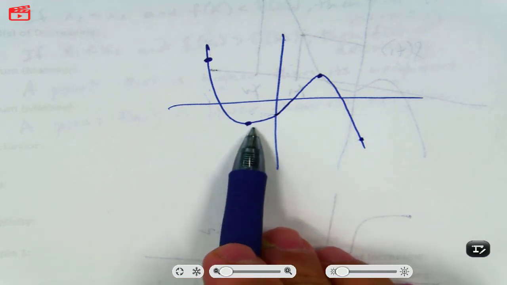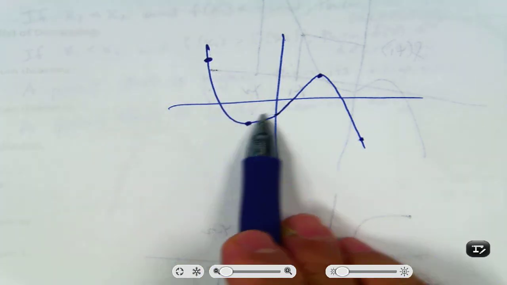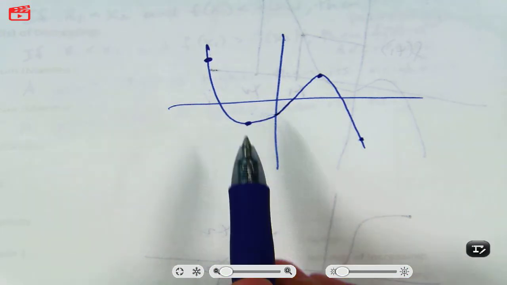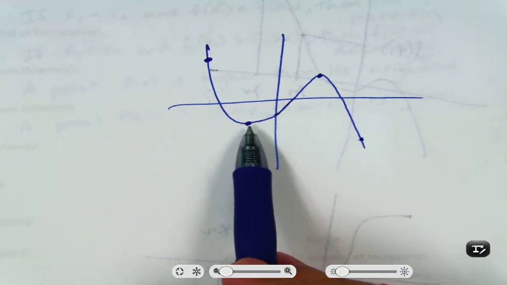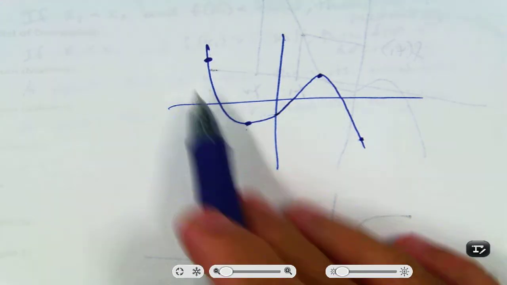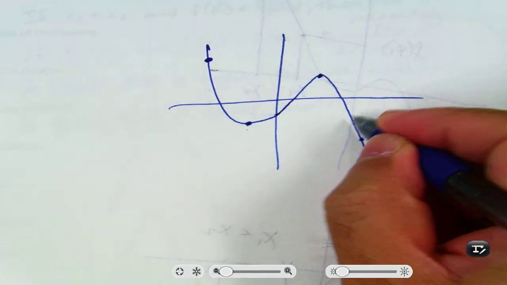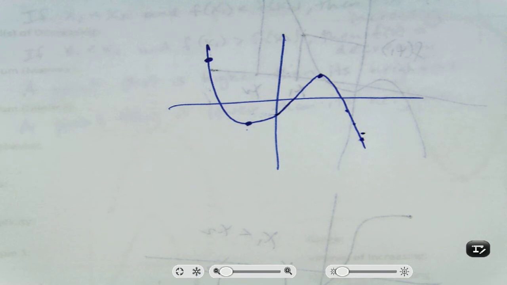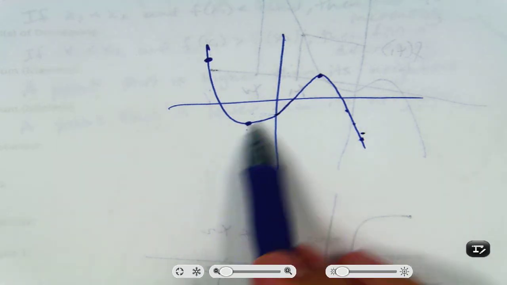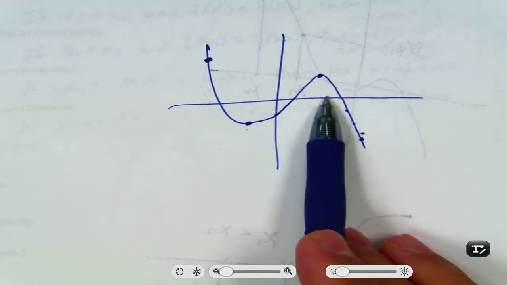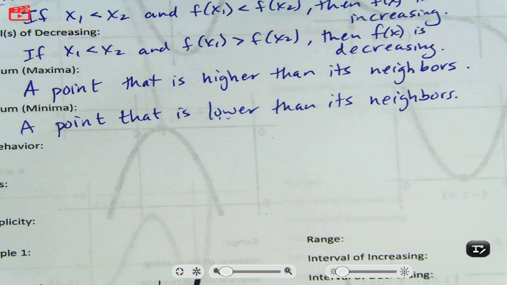The reason why these are important is because it gives the graph its shape. Right? These little low points and high points give the graph shape. Okay? Like points over here, they're not really interesting. They don't really give it shape. They kind of give it shape, not much. But these really give it shape. So the maximums and minimums give it shape. That's why we're interested in it.